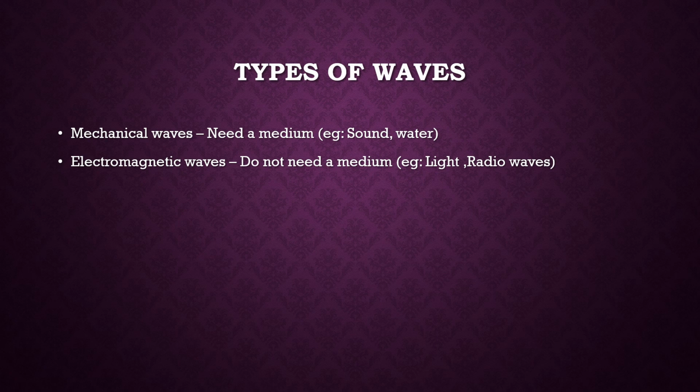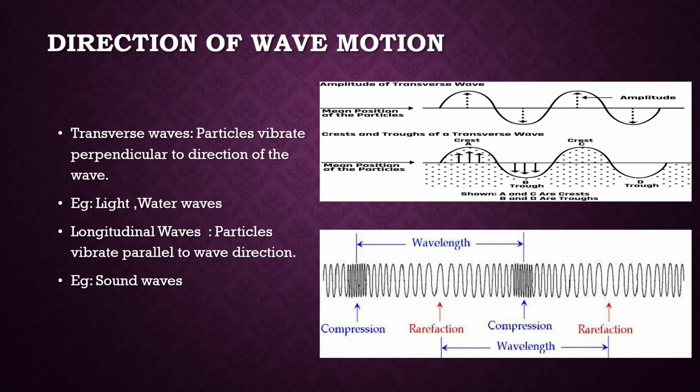Next, electromagnetic waves do not require a medium for their propagation. Examples of electromagnetic waves are light and radio waves. We already discussed one type of classification, mechanical wave and electromagnetic wave, depending on the medium of propagation.